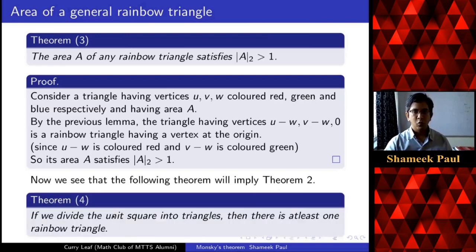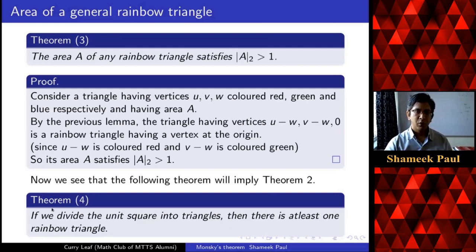Theorem 2 was saying if we divide the unit square into triangles in any manner, then there is at least one triangle whose area satisfies this property. Now theorem 3 is telling us that any rainbow triangle has this property. So if we show that there is at least one rainbow triangle, then theorem 2 will follow.